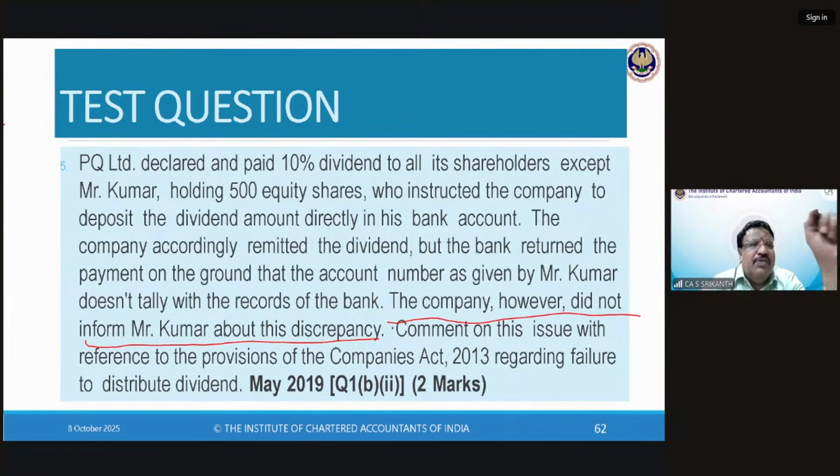Mr. Kumar gave a specific direction to PQ Limited regarding payment of dividend to a specific bank account. But as the number was given wrongly, the payment could not be effected. But the company did not inform Mr. Kumar about this discrepancy. You might ask me, why should I repeat what is there in the question? If you do that, in your own words, the examiner is impressed.